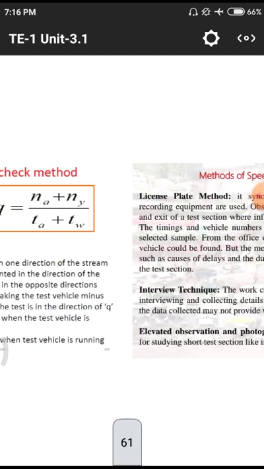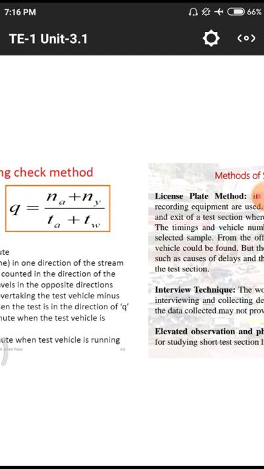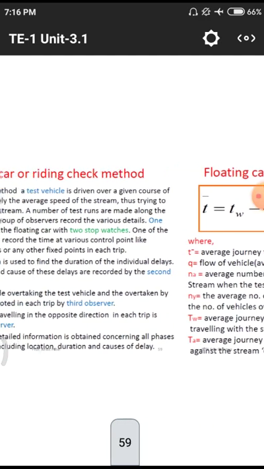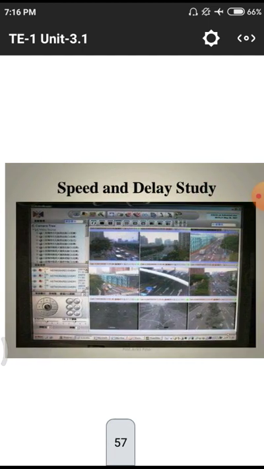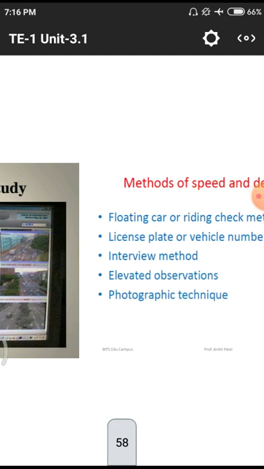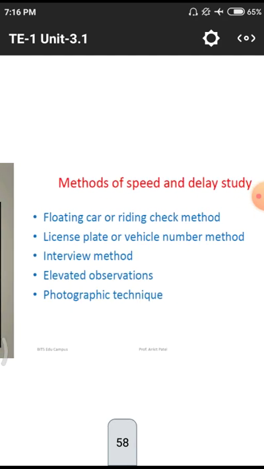Previously, we discussed speed and delay studies. Once we go through the previous class, the main terms are the speed and delay studies. What are the points on the speed and delay studies? These are the main pictures representing them. In the speed and delay studies, we have different methods for the calculation, by using different manual methods and mechanical methods.